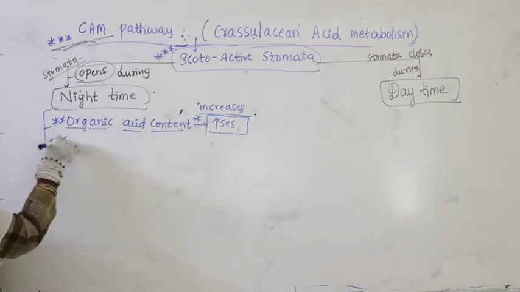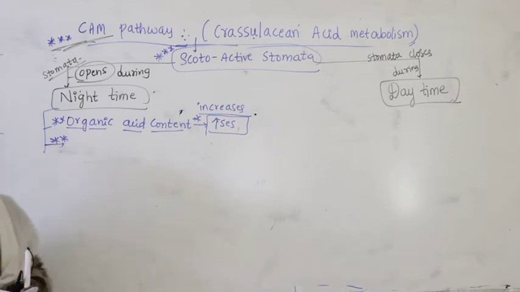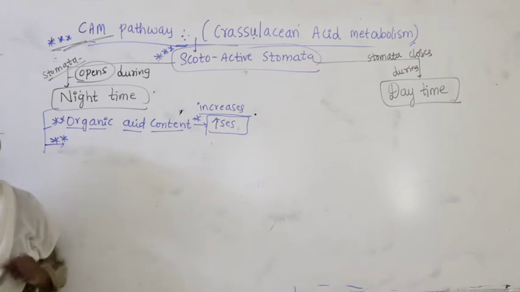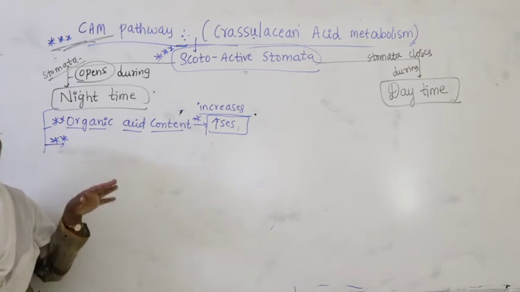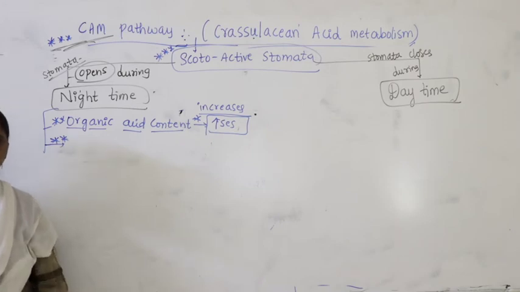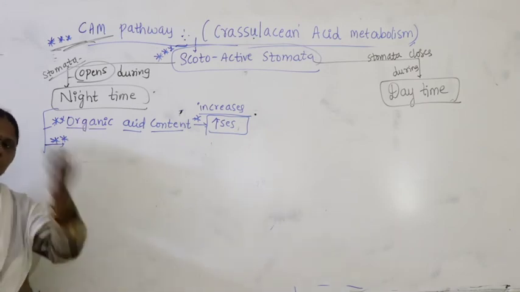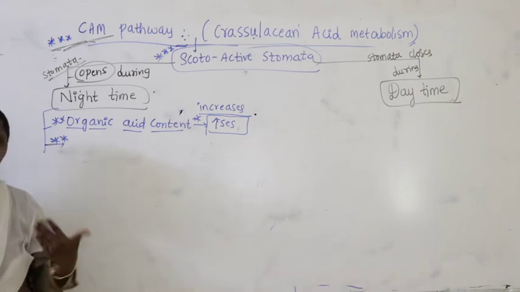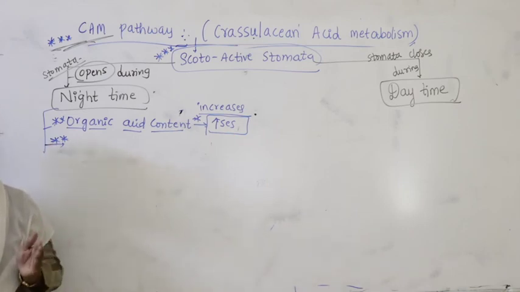When organic acid content increases, do you remember, guys, in Transport in Plants we discussed the mechanism of scotoactive stomata, right? Accumulated starch gets broken down into malic acid and H plus ions. H plus ions go out, and there is an influx of K plus and Cl minus. Where did you study the whole story? In opening and closing of stomata.